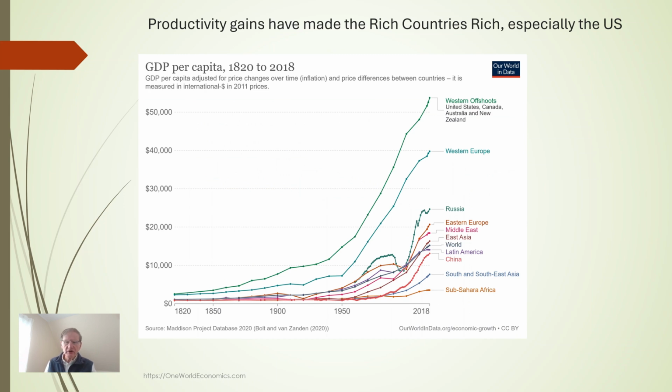While income inequality has always been high, there is a lot more income in the rich countries with modern economies than there used to be. This chart shows the enormous growth in output per person in the United States and other advanced economies. As you can see, in 1820, all countries were poor by modern standards.